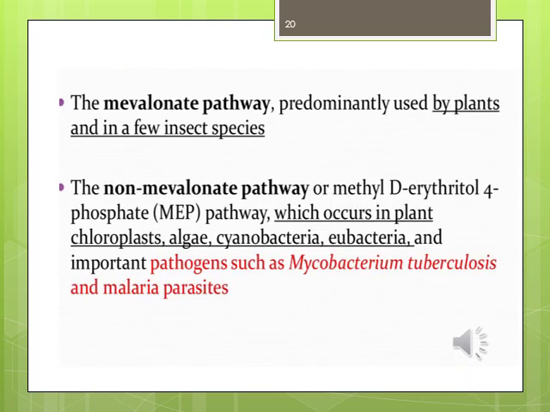The mevalonate pathway is predominantly used by many plant species and in a few insect species. The non-mevalonate pathway mostly occurs in plants which have chloroplasts, and in algae, cyanobacteria, eubacteria and important pathogens such as mycobacterium and malarial parasites.